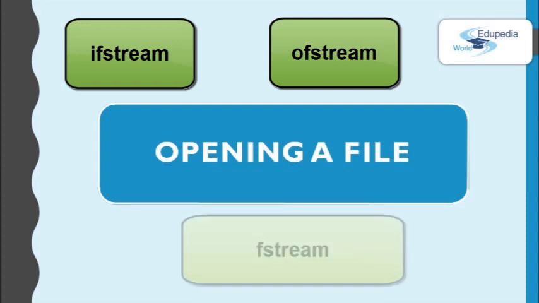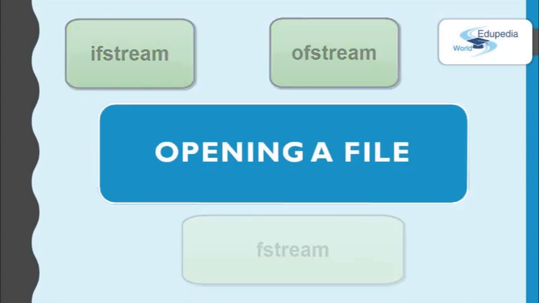And here is another term, fstream, which means file stream. It is an input-output stream that can be used for both reading and writing. Before a file stream can be used, it must be attached to a file.